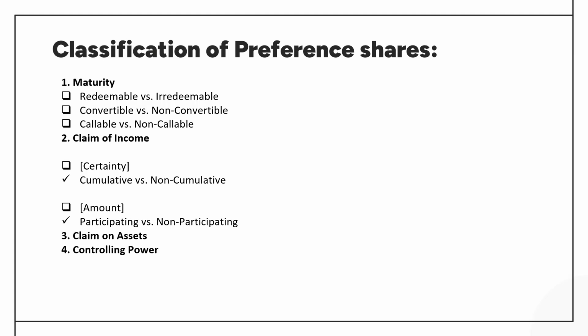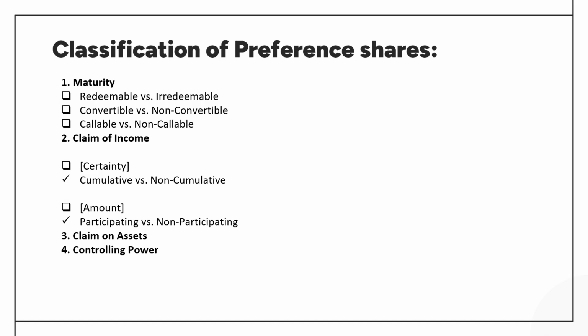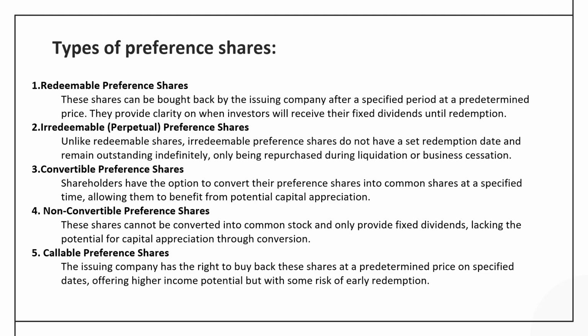Claim on assets: just like the equity share, the fixed assets of the company are not kept as collateral for issuing the preference share, so even prior to liquidation, they should not give any right to the preference shareholder to sell the asset and realize their capital and the dividend from the company. So as such, there is no claim on fixed assets of the company by the preference share. And controlling power, yes, in some exceptional cases when the dividend has not been paid, in order to protect their right, they can cast their vote in important resolutions of the company.